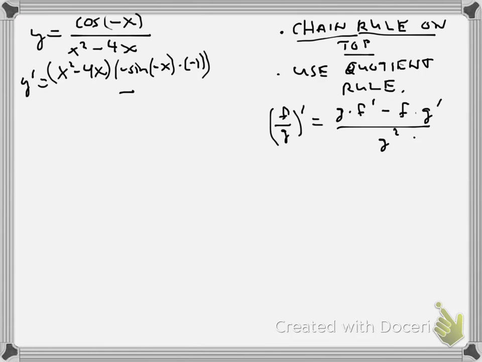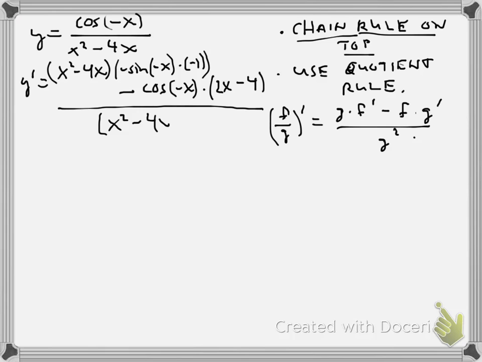The other part of the top, we're going to do f, which is cosine of negative x, times g prime, which is the derivative of the bottom. So we do the power rule on the bottom, and we get 2x minus 4, right? And that's all going to be over the bottom squared, so we're just going to write x squared minus 4x, parentheses squared, right? It's really messy, so we're going to clean things up.